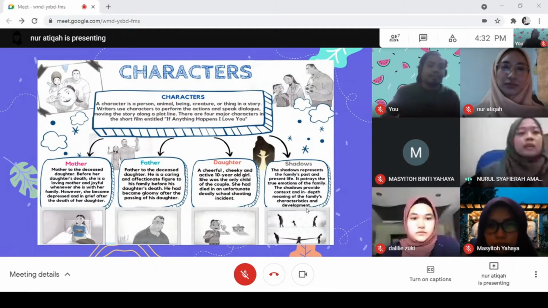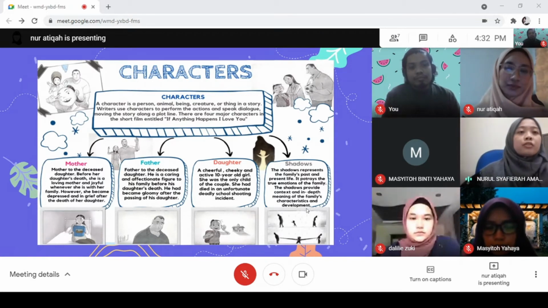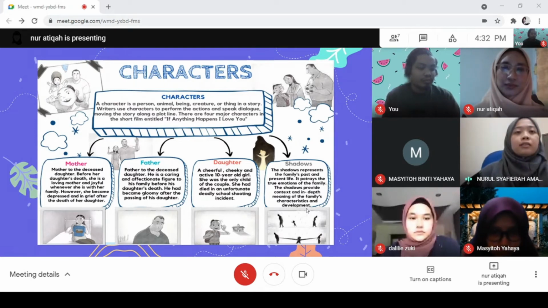The graphic organizers can be used as language input and examples in written form, when the students collect data from it to construct and strengthen their knowledge of the short film. This can help them gain more ideas for the speaking and writing activities later in these lessons. So next.